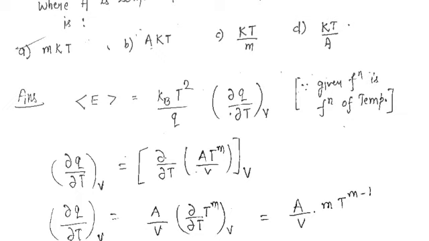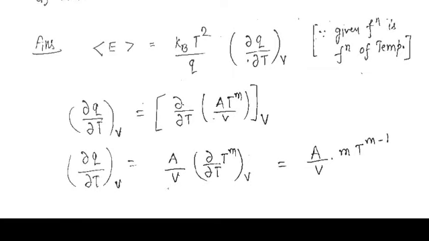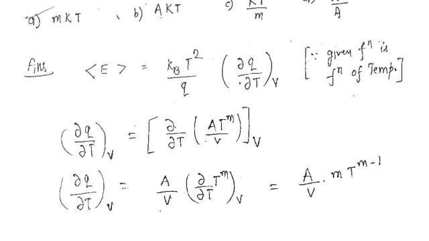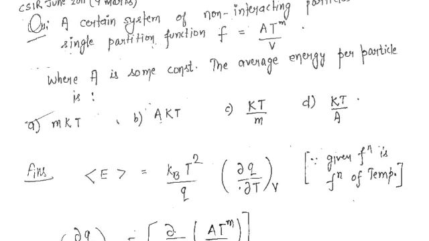Now the Q is given to us, this is actually the Q. So we will differentiate delta Q by delta T. We have to find out delta Q upon delta T, so we have to differentiate this whole term with respect to temperature.